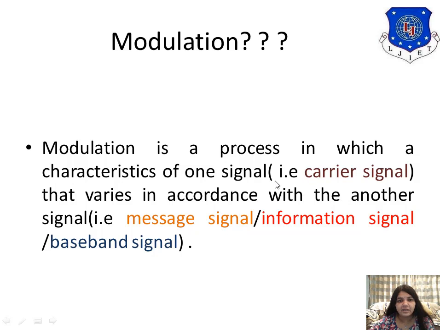So keep in mind, only the carrier signal characteristics can be changed, not the message signal, information signal, or baseband signal. Our information should reach properly from source to destination. So in this chapter we are going to learn about amplitude modulation.